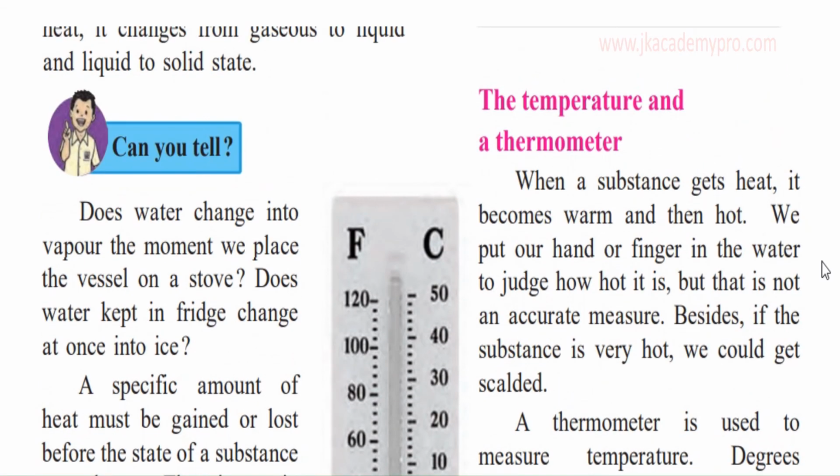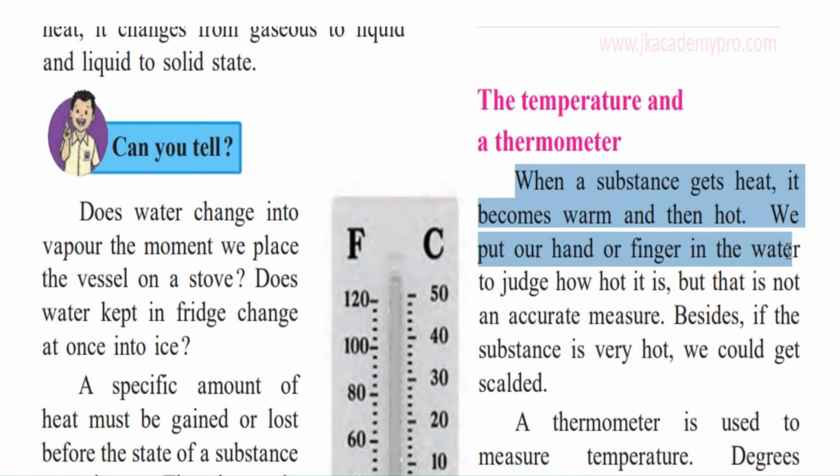So let's learn about the temperature and the thermometer now. How to judge how hot it is or how cold it is? When a substance gets heat, it becomes warm and then hot. So we put our hand or finger in the water to judge how it is, but it is not an accurate measure, isn't it?